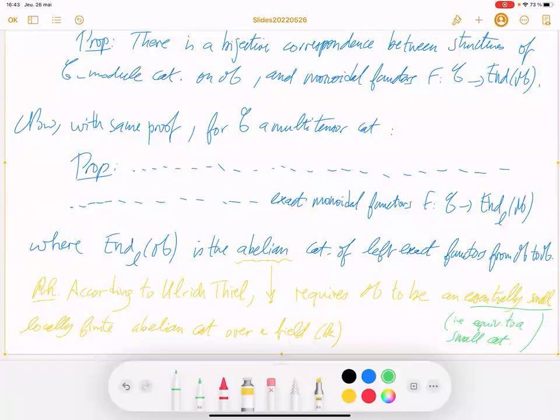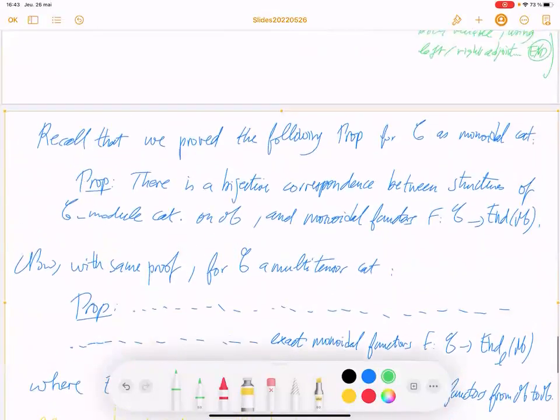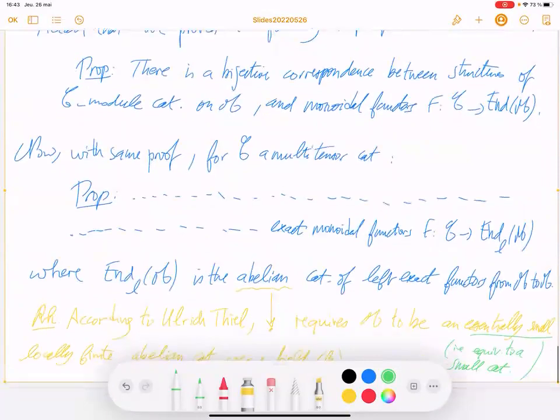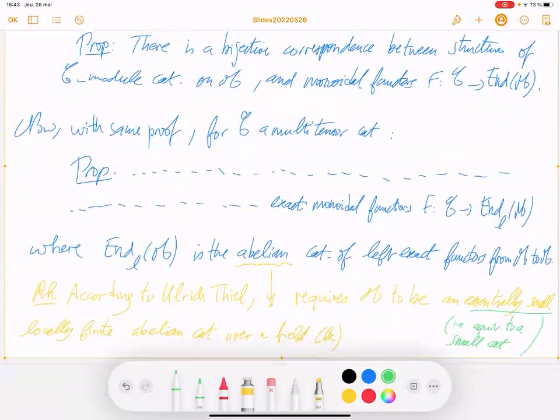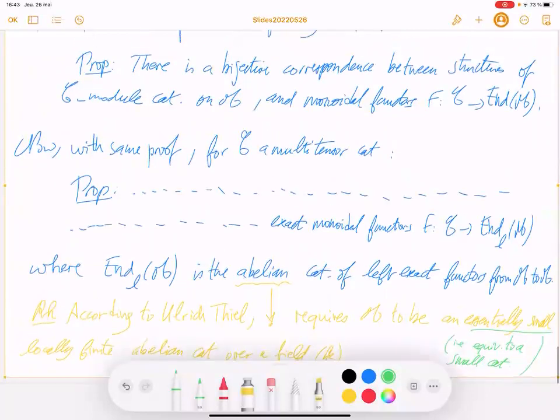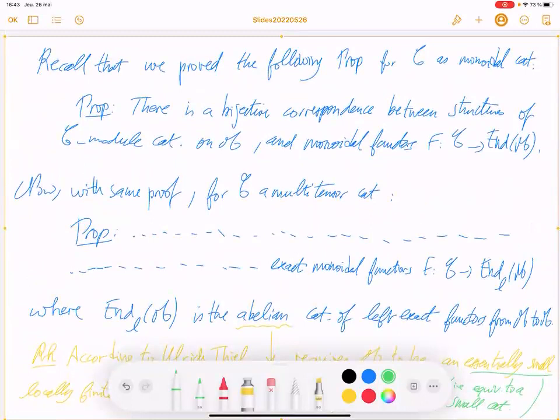Okay. So for multi-tensor category, we have this representation proposition, providing a categorification of the notion of representation. We represent C here.